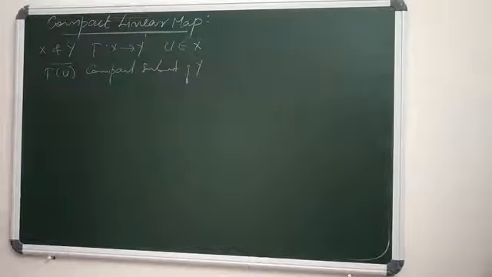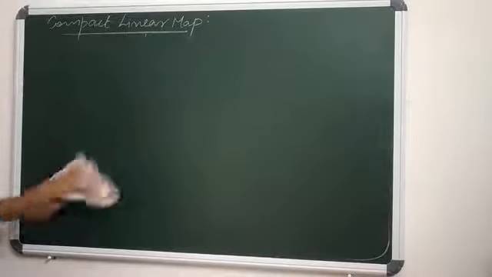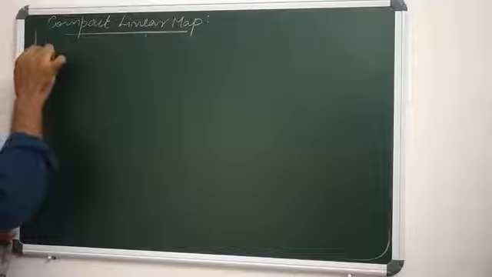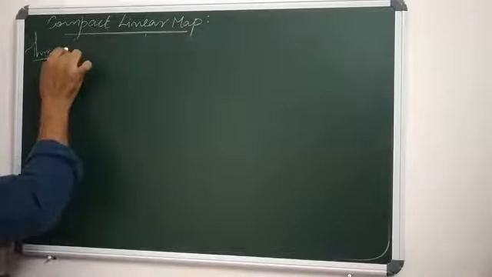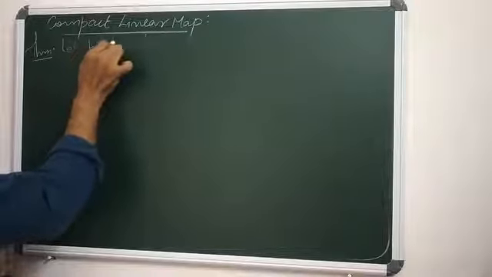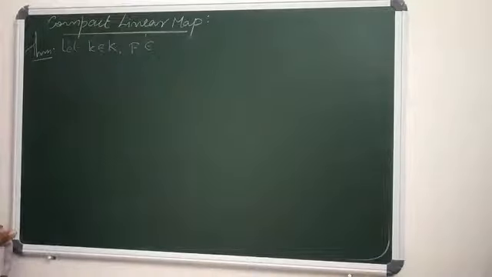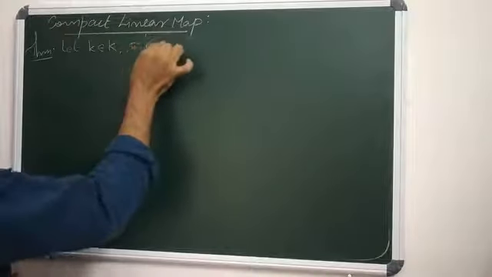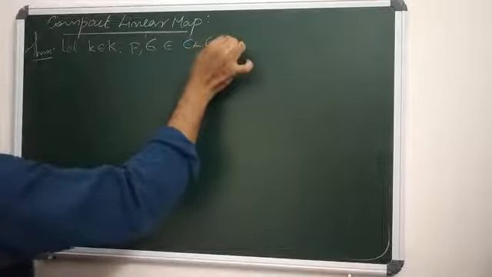Okay, now we are going to a theorem. The theorem states that if k is any scalar, and f and g are in CL(X,Y), then f, g fall in CL(X,Y). What is CL(X,Y)?